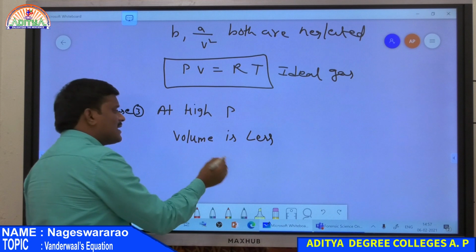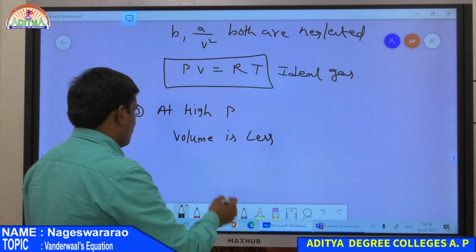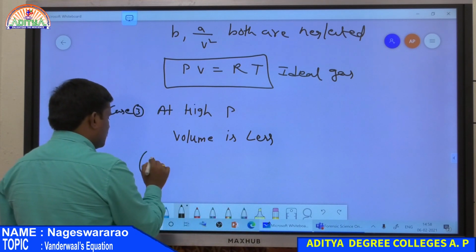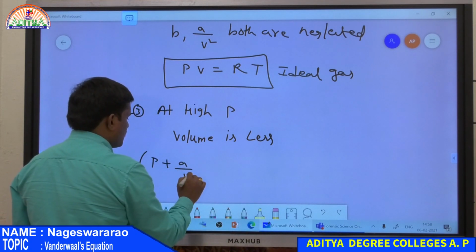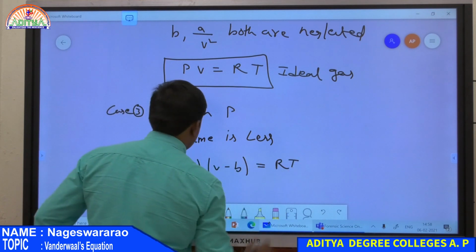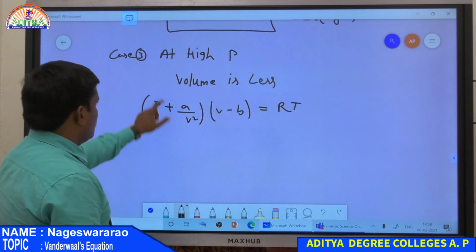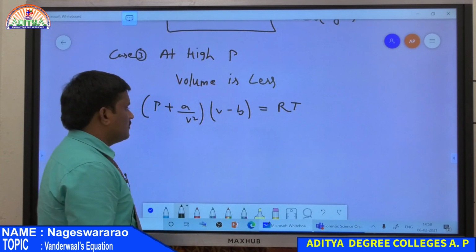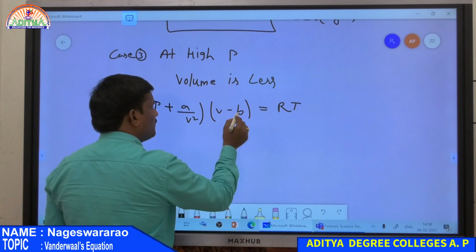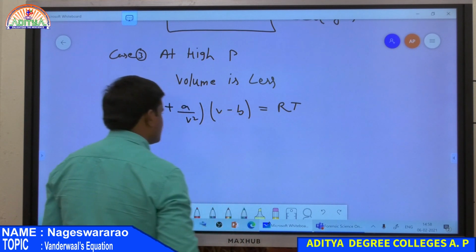If the volume of the gas is less, then the B value cannot be neglected, because V is small and B is also small. So in our equation, (P + a/V²)(V − b) = RT. At this condition, volume is very small, so this is small and this is also small; therefore B cannot be neglected and should be included in this equation.